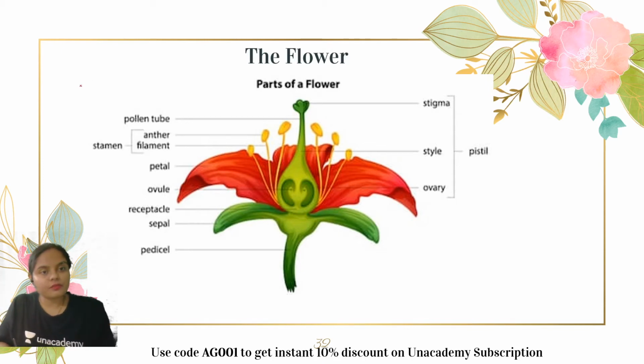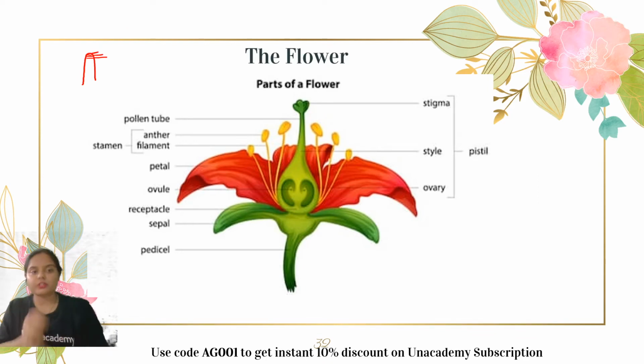What happens in the floral axis? It is a modified shoot where the nodes are present near to each other, because the internodes are highly condensed or highly compressed. Due to which the structures which are present at each of the nodes are present so close to each other. And there are certain evidences also which prove that yes, flower is a modified shoot.